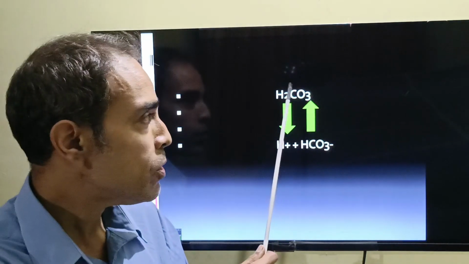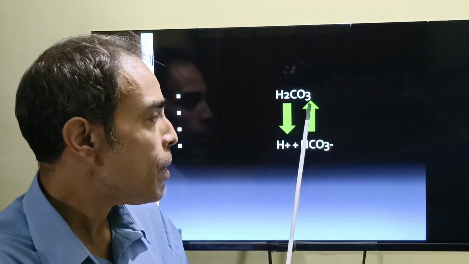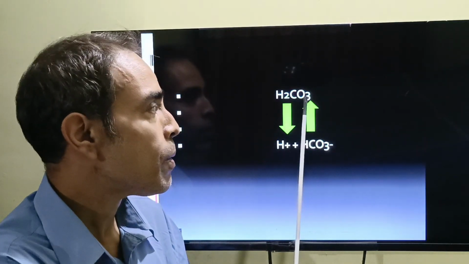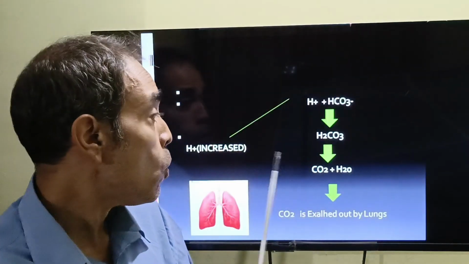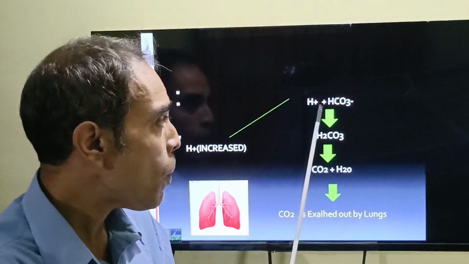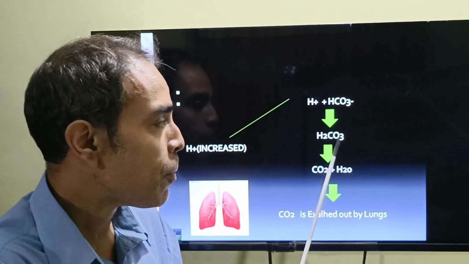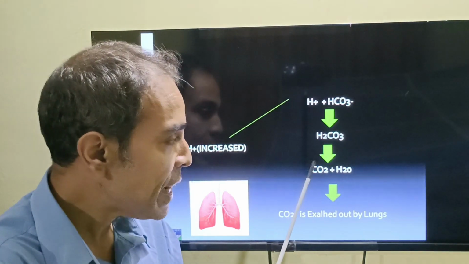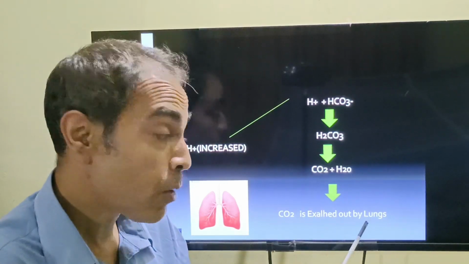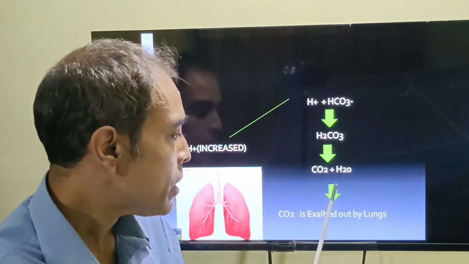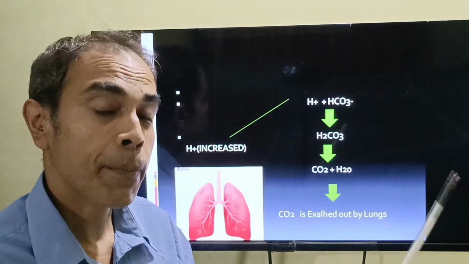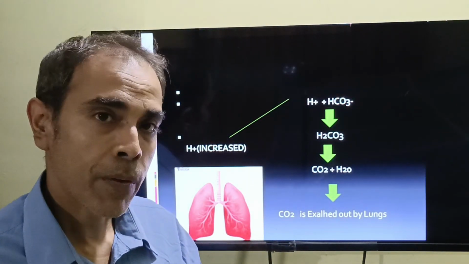Now, this is a solution. You see that there is carbonic acid. It remains in equilibrium with hydrogen ion and bicarbonate. So this is formed, again this is formed, hydrogen again binds to carbonic acid, so fewer hydrogens are formed. Now suppose hydrogens are increased, for example when you take a high protein meal. This hydrogen will now bind with the bicarbonate, and this will form carbonic acid. Watch again, this carbonic acid will dissociate to form carbon dioxide and water. Now what happens to the carbon dioxide? It will be exhaled out of the lung. So by this way the hydrogen ion is released from the body, preventing excessive buildup of hydrogen ion.